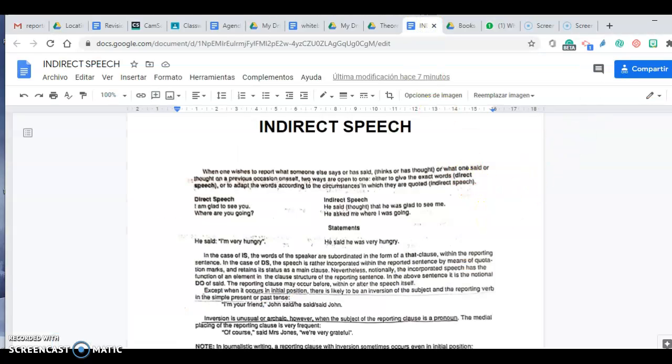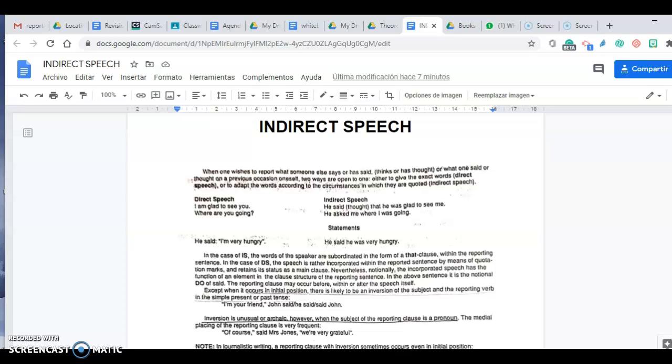Well, okay. Here I'd like to tell you some theoretical features about indirect speech or reported speech. We say indirect or reported, it's the same. So the first thing that we have here, sorry, I copied and pasted from a very old book that I have, and I will transcribe it when I have time.